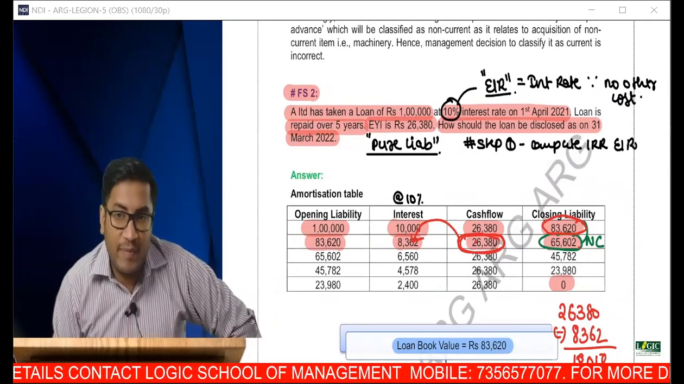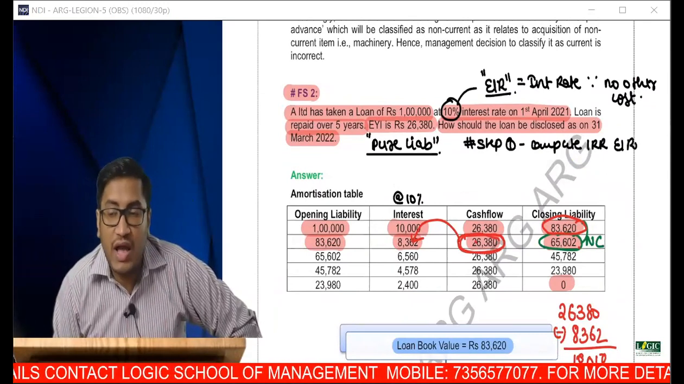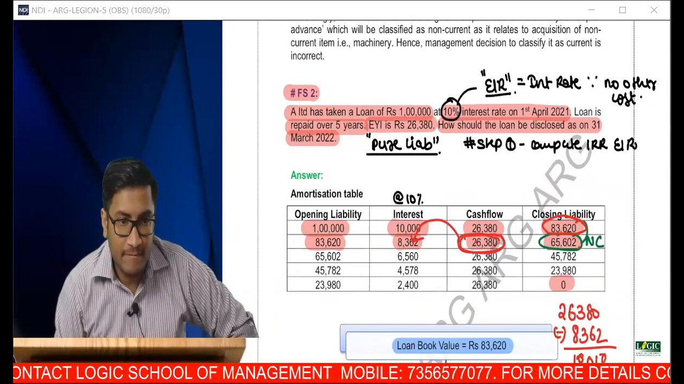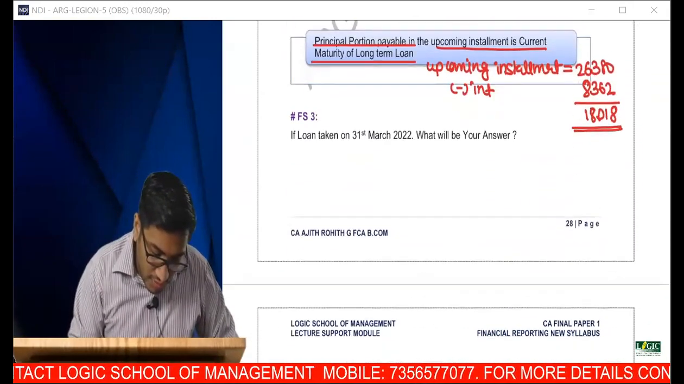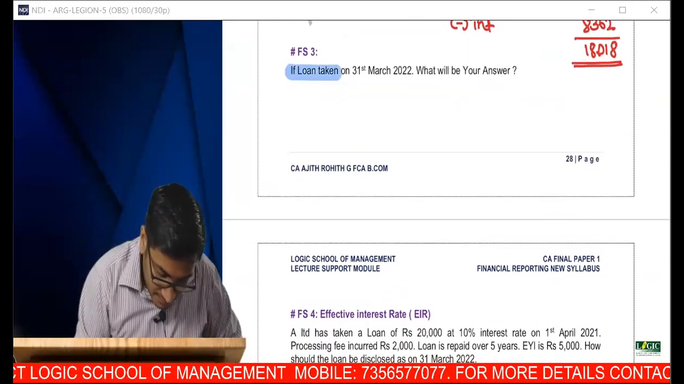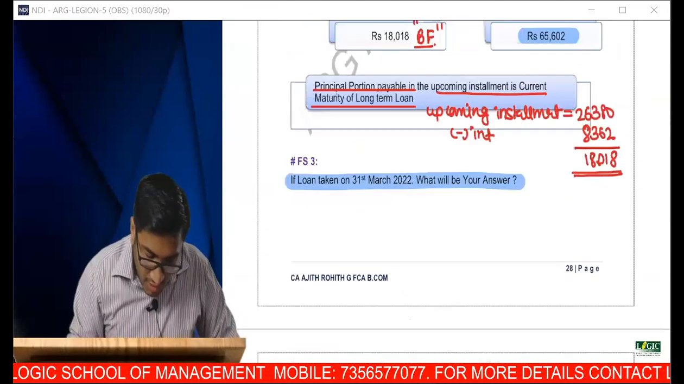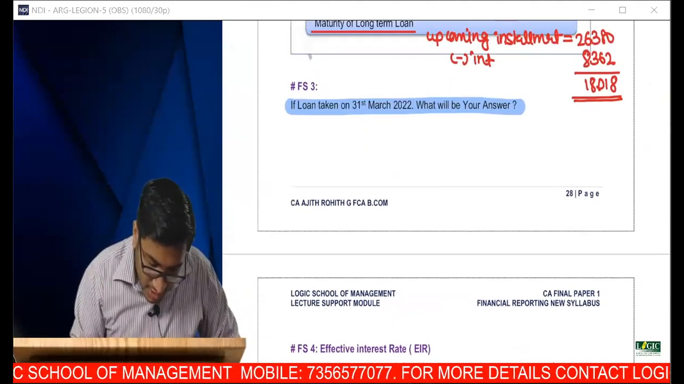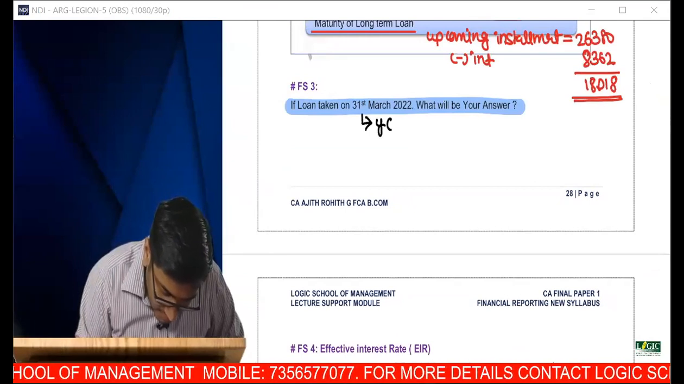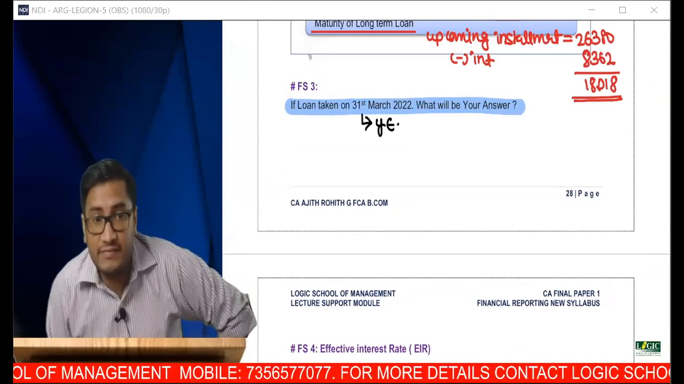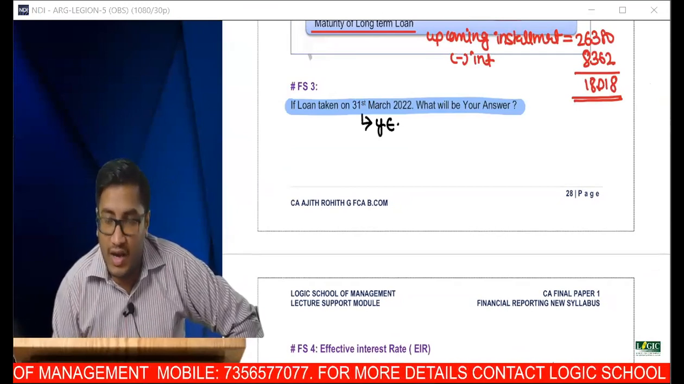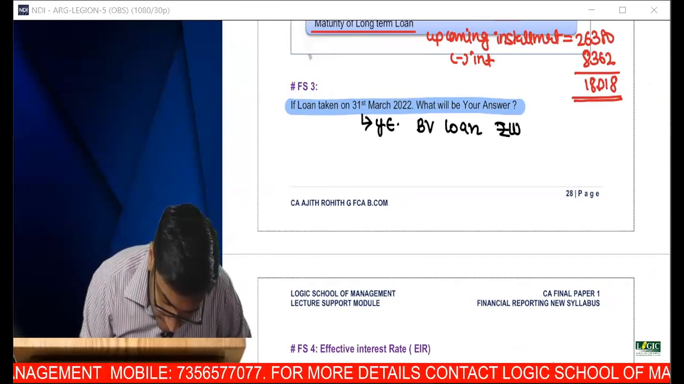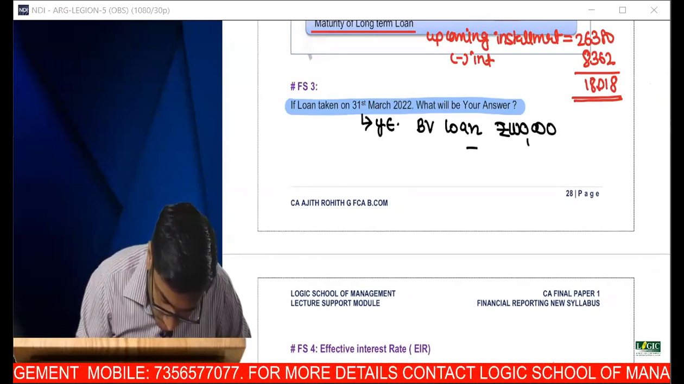Total closing, we have prepared an amortization table. How to split into current and non-current? Have you understood? Now, can anyone give me the answer? The loan is taken on 31st March, year end. Can you tell me how much is current and non-current? What is the book value of the loan? The book value of the loan is the entire 1 lakh. Tell me how much is current and how much is non-current.